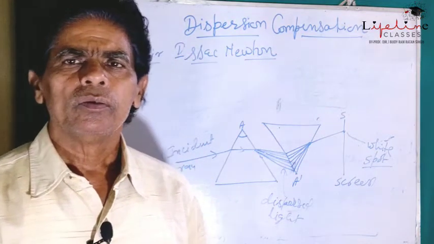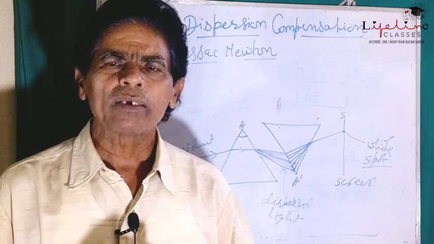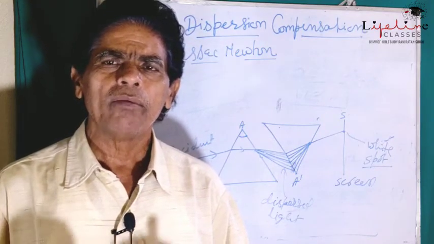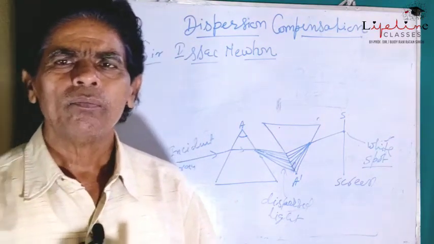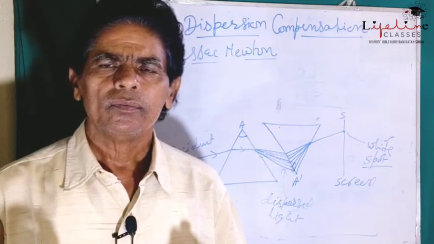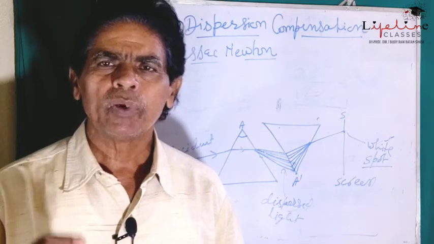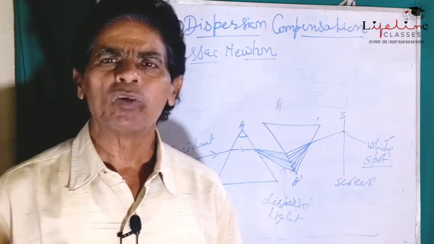What is a rainbow? A rainbow is a visible spectrum of the sunlight falling on the fine water droplets suspended in the atmosphere.